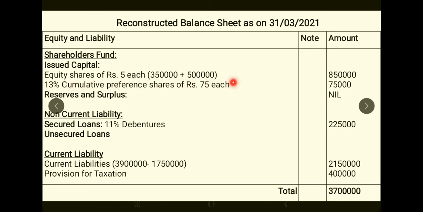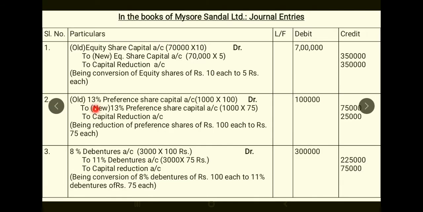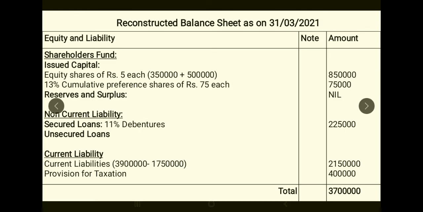This will come from your second entry directly, and nowhere else you can find cumulative preference shares. So as it is from second entry, you will write it off. So you can see your second entry, 13% preference share capital 75,000. The same thing is as it is copied. Then under secured loans you have 11% debentures of 2,25,000. That should be written secured loans 11% debentures of 2,25,000.